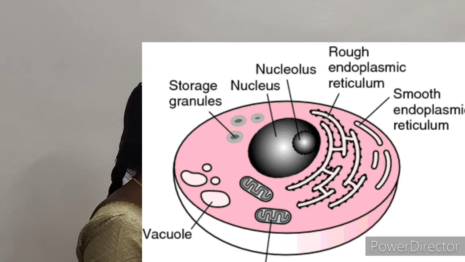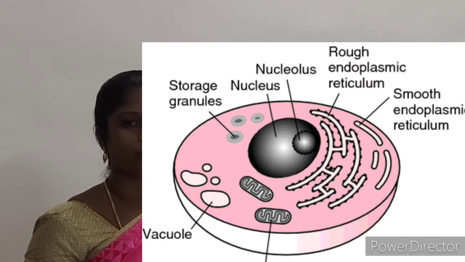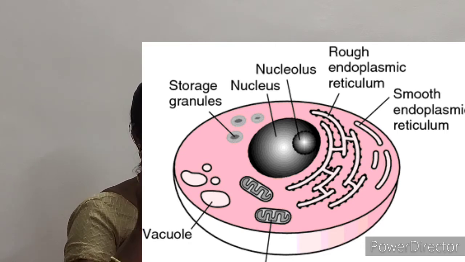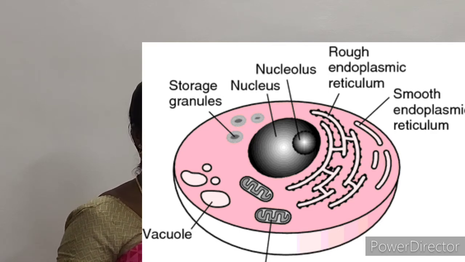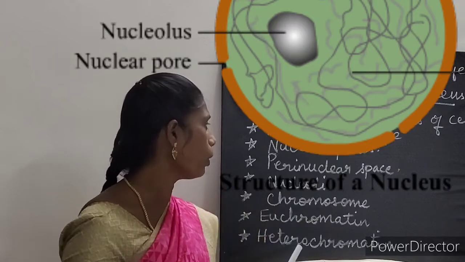The inner membrane is smooth, without ribosomes, whereas the outer membrane has ribosomes, and it is continuous at irregular and infrequent intervals with the endoplasmic reticulum. This membrane is perforated by some pores, called nuclear pores.